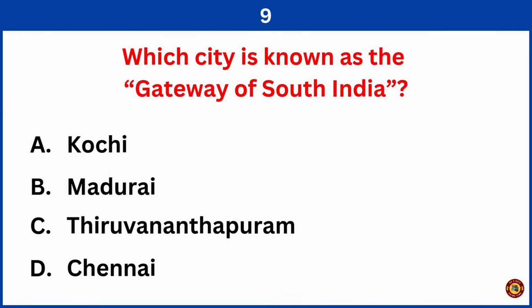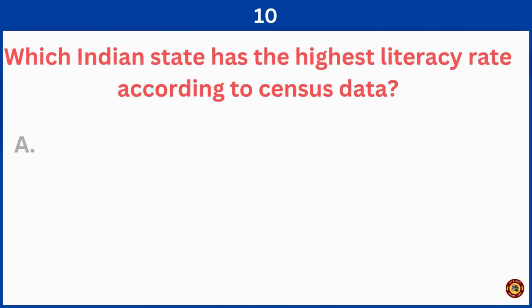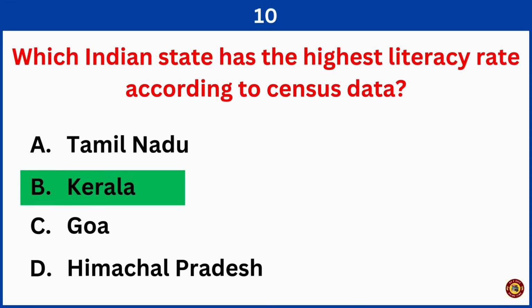Which city is known as the gateway of South India? Right answer is option D, Chennai. Which Indian state has the highest literacy rate according to census data? Right answer is option B, Kerala.